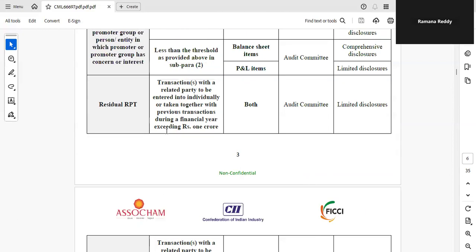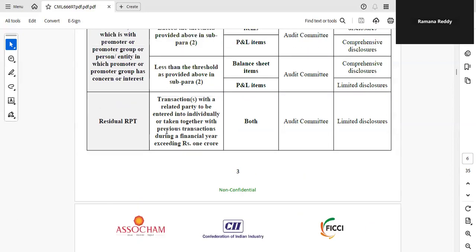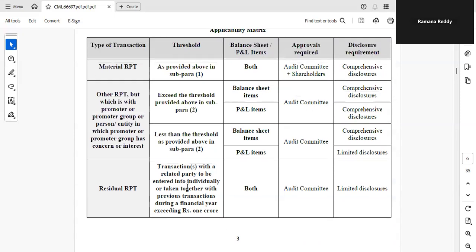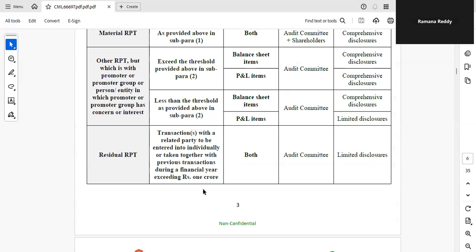This is called residual RPT. Here the promoter is not involved, and we are not talking about material RPT. If it is a material RPT, it goes to the respective transaction. If it involves the promoter, it goes to the respective transaction, other RPT. Here we are talking about residual RPT. We see if it is a transaction with a related party and we see the value.